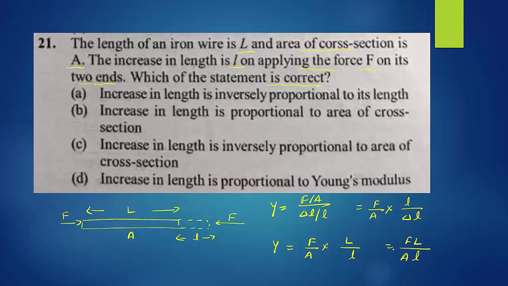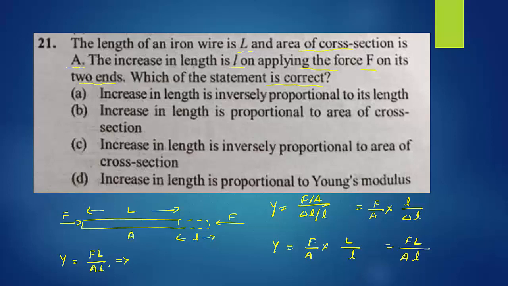This is the equation. What is the relation between small l and capital L? You can observe this equation can be written as Y equal to F L divided by A into l.